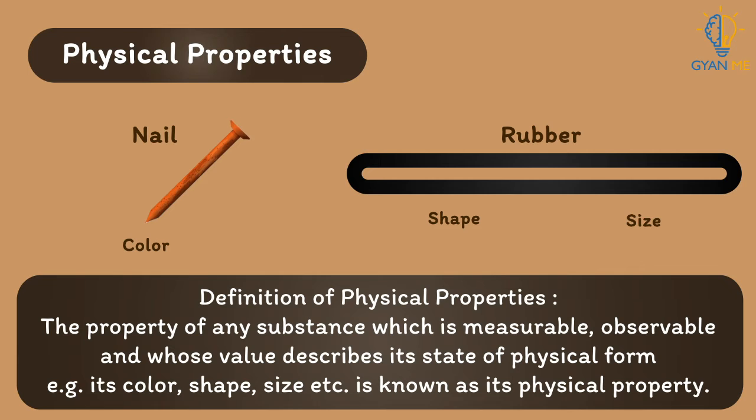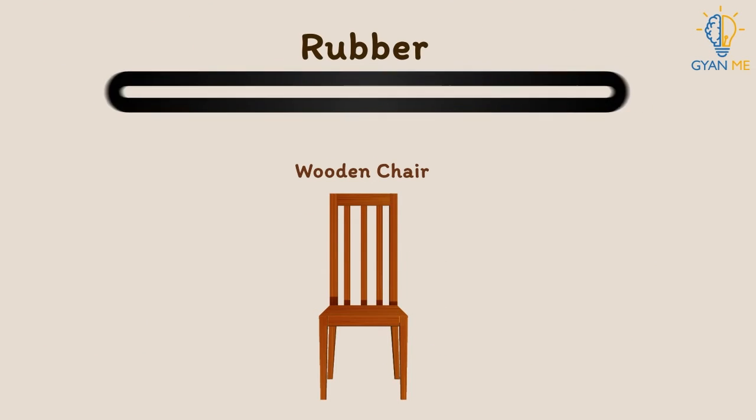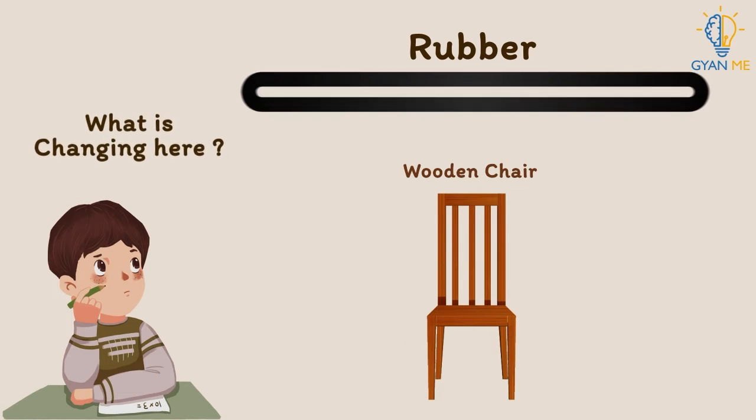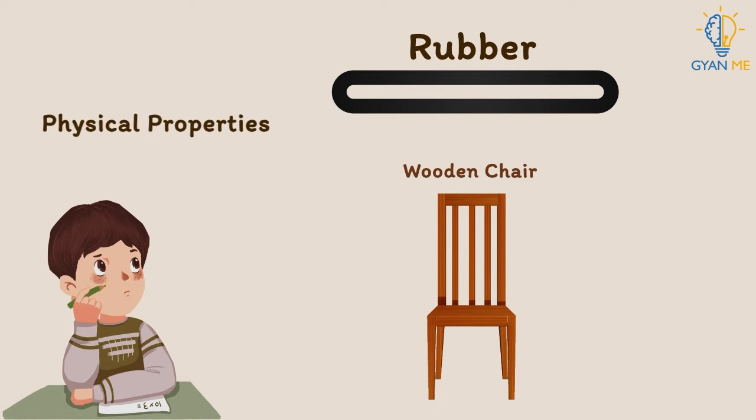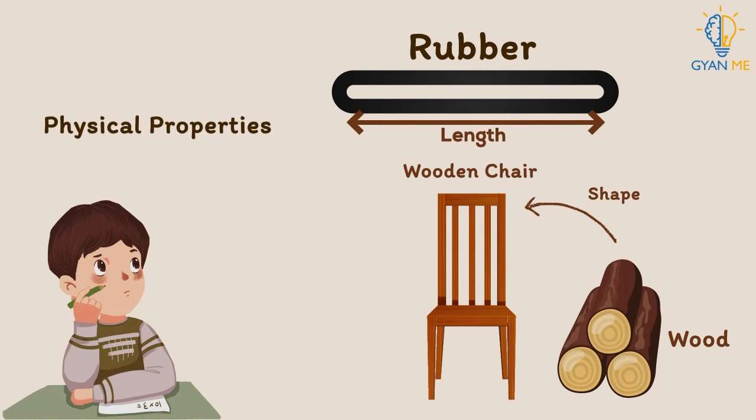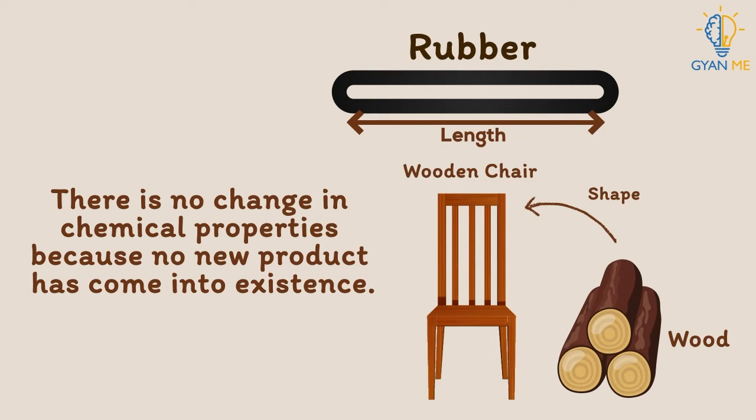Likewise, we saw in our previous examples that wood is changed into a chair or rubber is stretched. Can you think what is changing here? Yes, you are right. Here, their physical properties are changing, like the shape of wood changed or the length of rubber changed. Note students, here no new substances are formed because wood is still wood and rubber is still rubber, as their chemical properties have not changed.